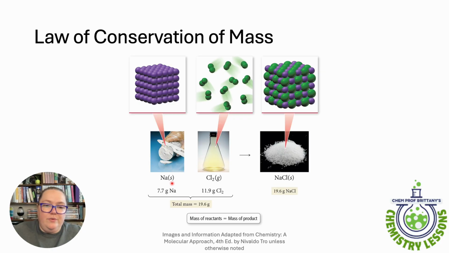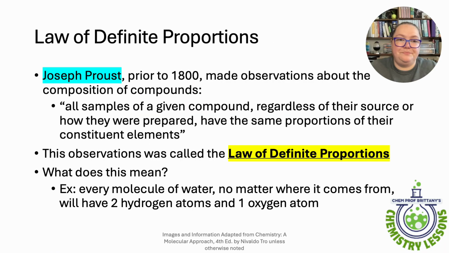So you can see here we've got 7.7 grams of sodium, 11.9 grams of chlorine gas for a total of 19.6 grams of reactant. These two things react, we get sodium chloride or salt, still 19.6. So 19.6, 19.6. So this was the first law.